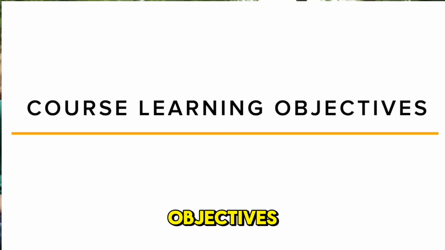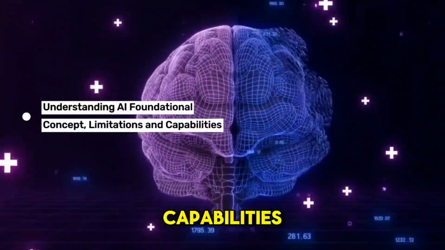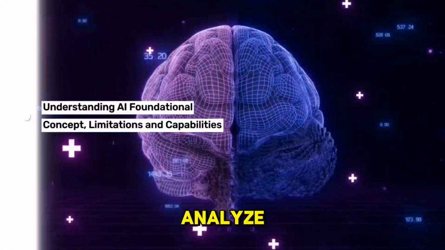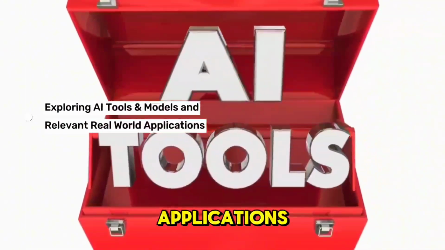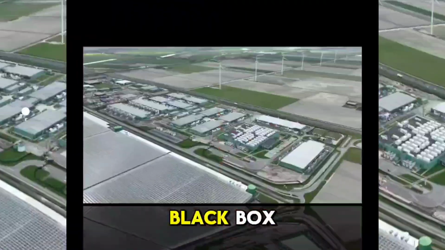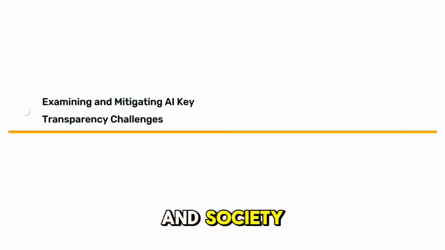By the end of this badge, you'll achieve 3 key learning objectives. Understand AI's foundational concepts, including its capabilities and limitations. Analyze and compare different AI tools and models, focusing on real-world applications. Examine the AI black box and its implications for individuals, organizations, and society.